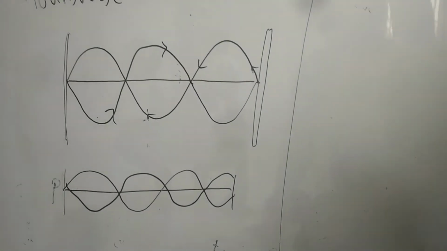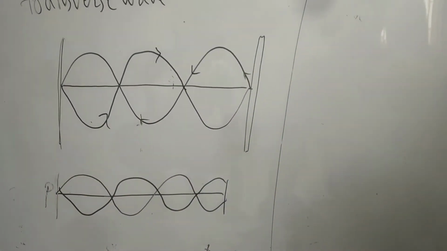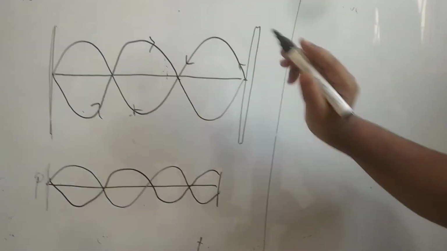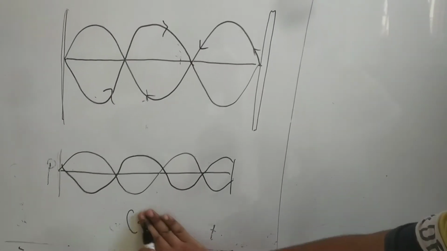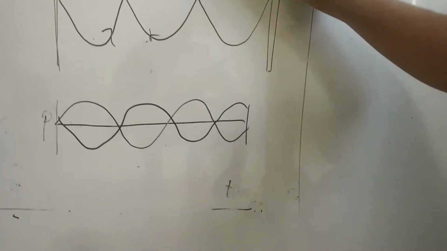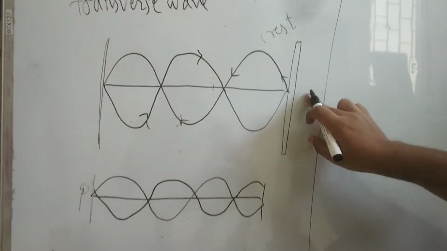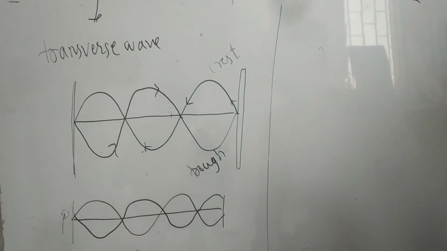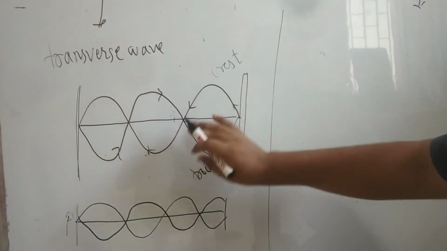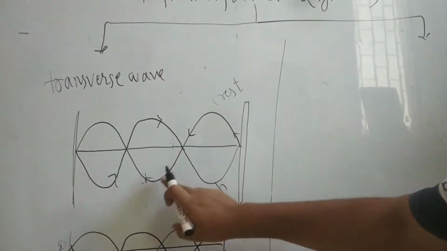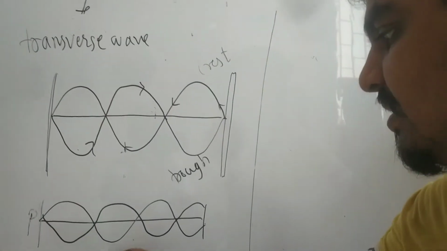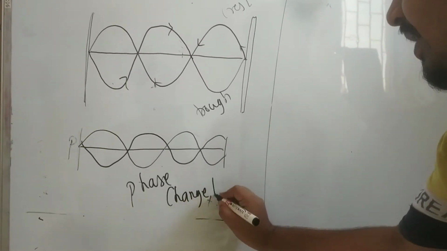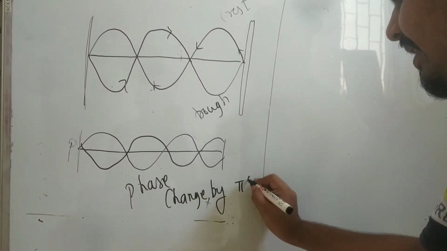stationary wave. So what you have to remember in the reflection of transverse wave: the crest, when it is reflected, remember this is a crest. After reflection, it is converted into the trough. So what is the phase change? Let's suppose this is a crest. After pi there is a trough. So we can say the phase changes by pi radian.